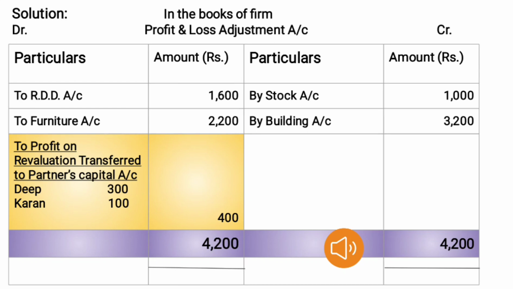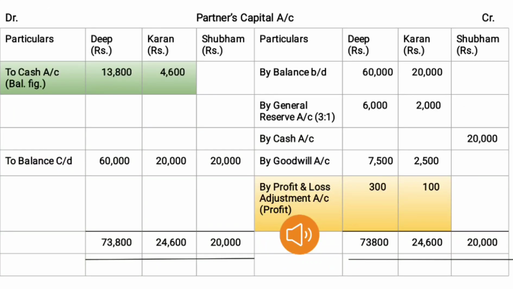This balance is a profit on revaluation which we have to transfer to partners capital account. We have to distribute in 3:1. So Deep is 300 and Karan is 100. Second effect of this given on partners capital account credit side by profit and loss adjustment account in bracket profit, Deep 300, Karan 100. Now we have to close partners capital account.